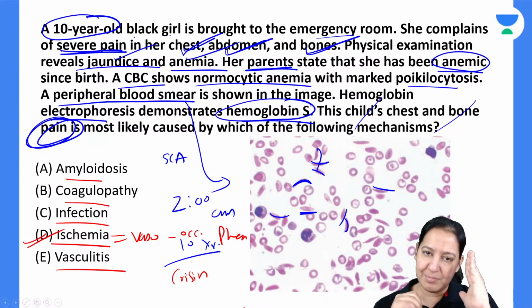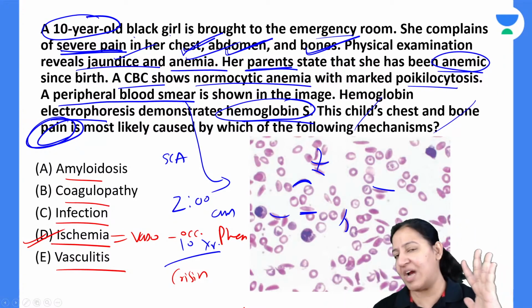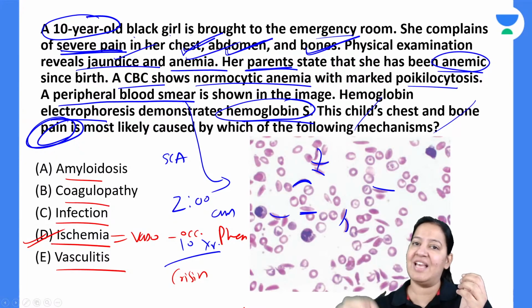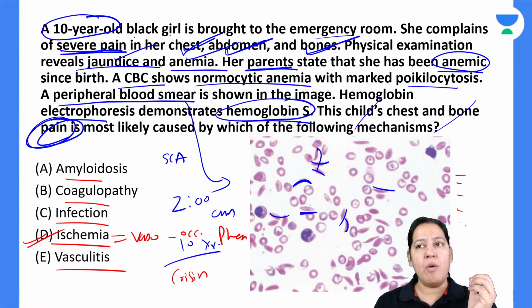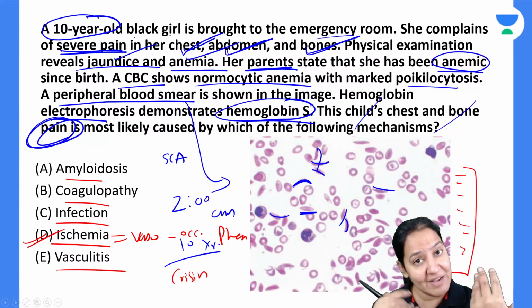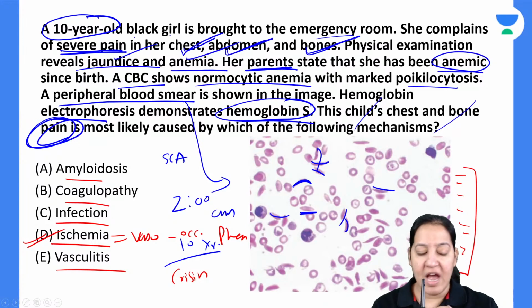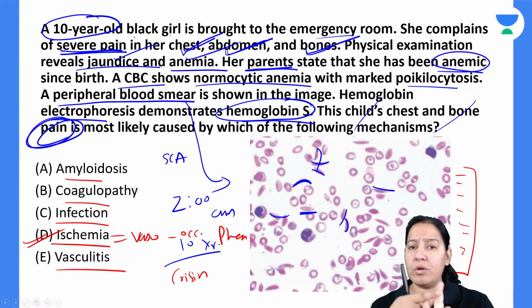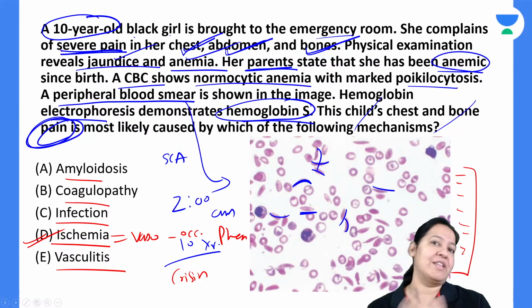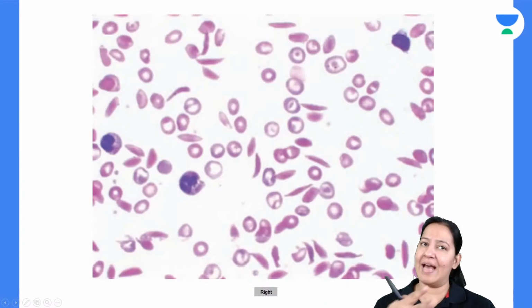Just suppose in this month the child has one crisis episode, and the next month the child again has a crisis episode. So we will give a list to the parents to take care of these factors. If you avoid these factors, the child will not go into crisis. For the risk factors of crisis, I will ask the parents to avoid dehydration. I will also tell them many other things the child should not be given to eat. So we will try to avoid the crisis as much as possible.